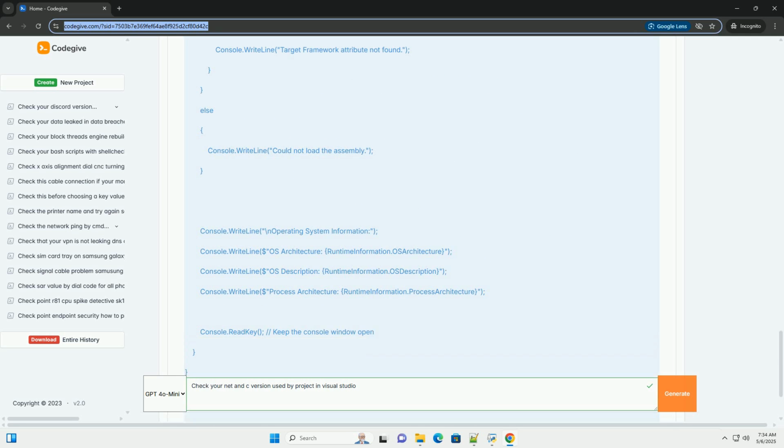Checking C++ standard version in Visual Studio, for C++ projects. There are two primary ways to determine the C++ standard version used by your C++ project. 1. Using the project properties GUI. This is the most common and recommended approach.